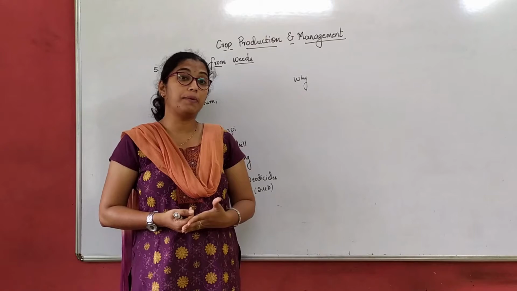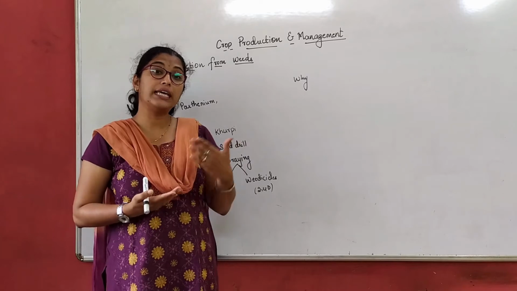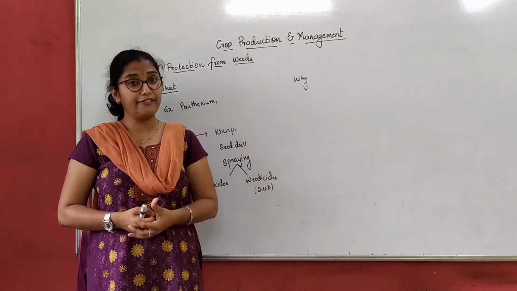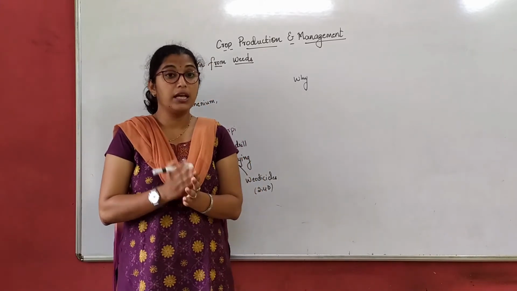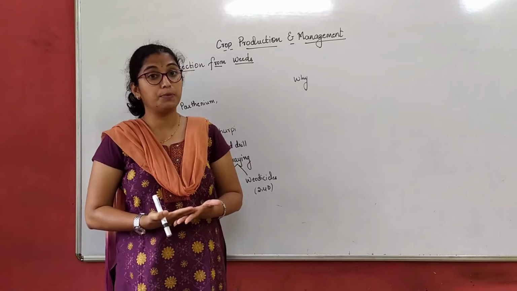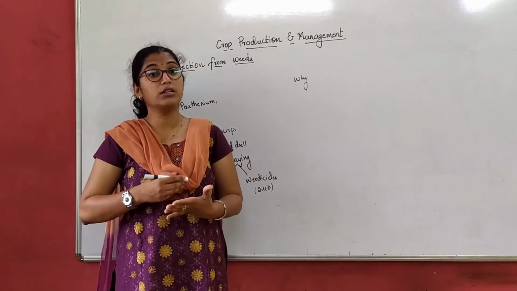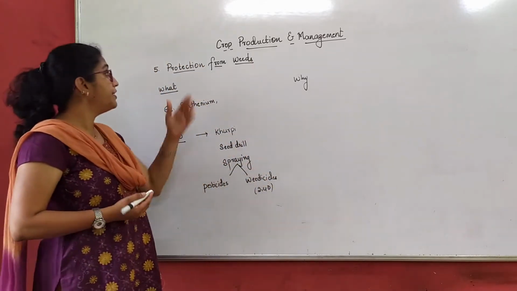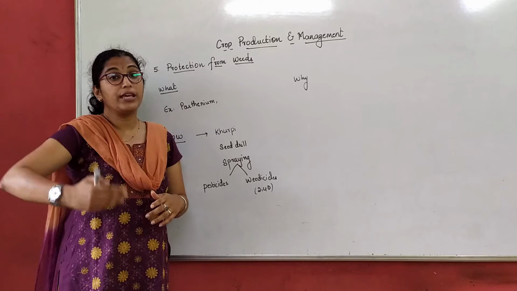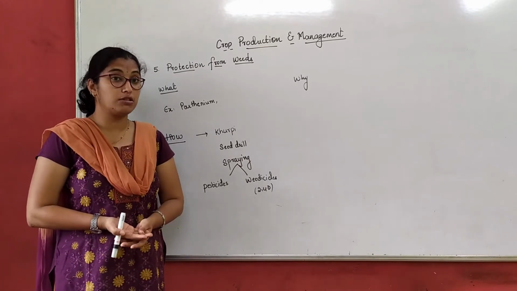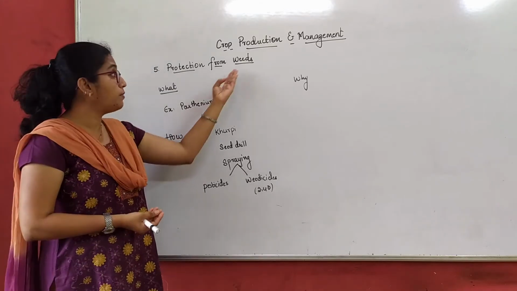In these agricultural practices, we completed the first four: preparation of the soil, sowing, irrigation, adding manure and fertilizer. In these, we understood what the process is, how we are going to implement it, and why we should implement that particular process. So we discussed what, how and why. Now let us move on to the fifth agricultural practice, that is protection from weeds. We are done with adding manure and fertilizer to the soil. Now our next important step is to protect our plants from different weeds.